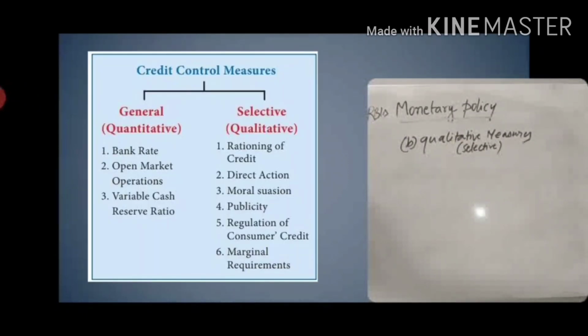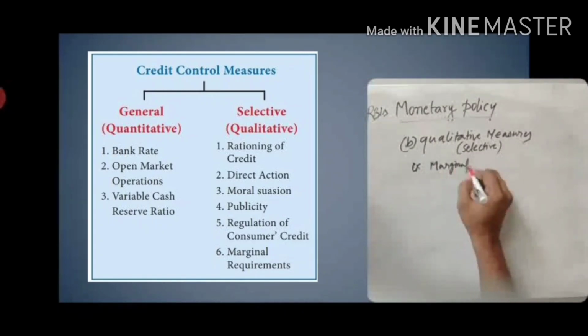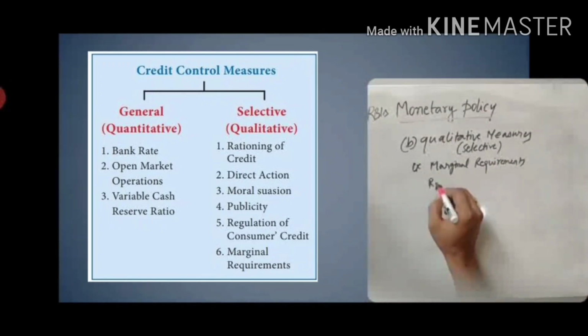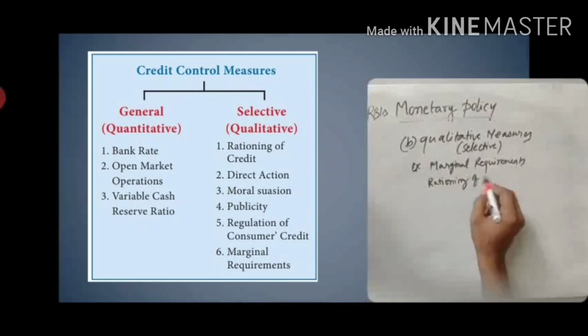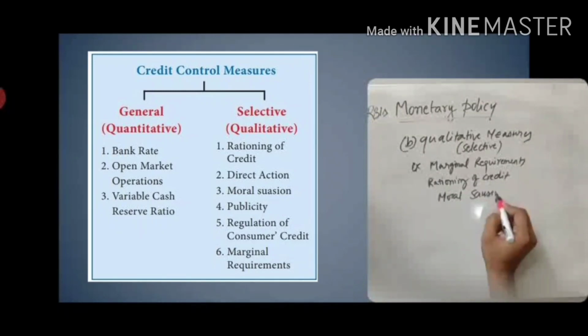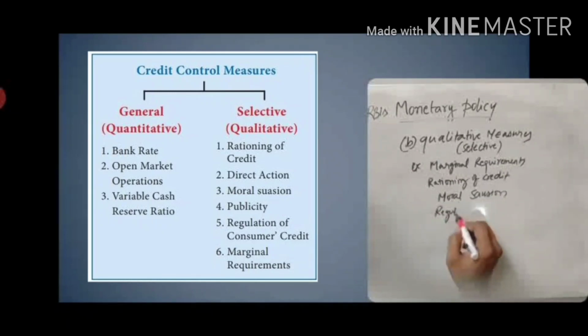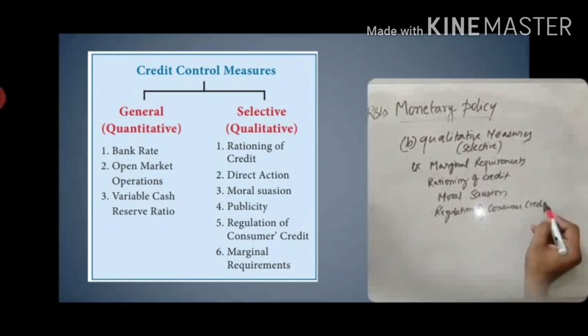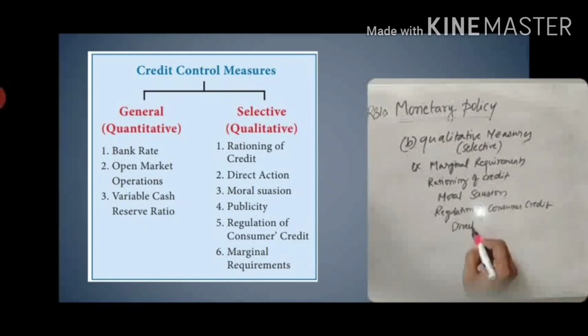So next one is qualitative measures. RBI will do some qualitative measures also. This is nothing but selective controls. For example, marginal requirements, next rationing of credit, next moral suasion, next regulation of consumer credit, next direct action, next RBI guidelines.